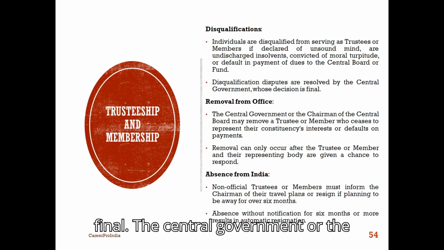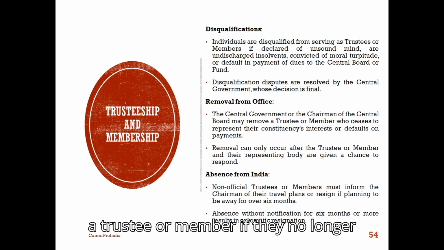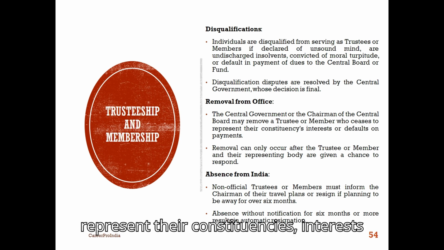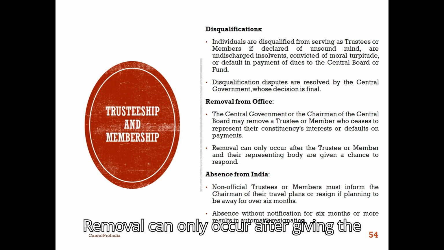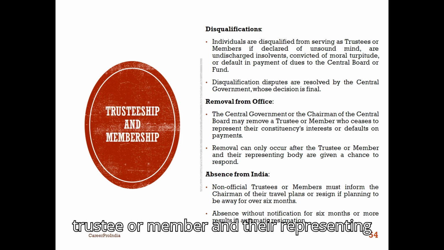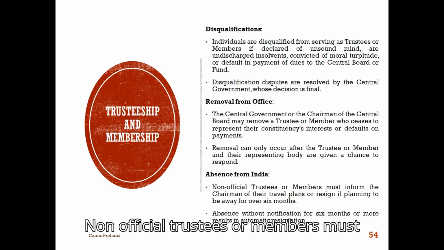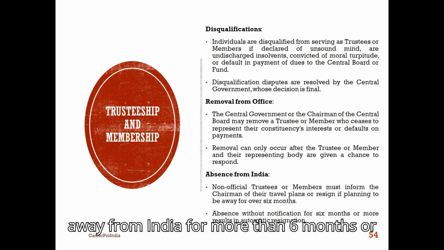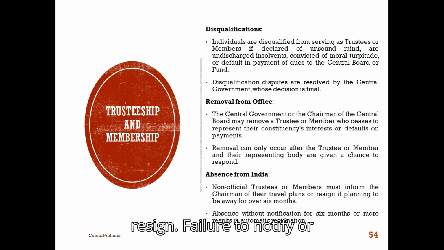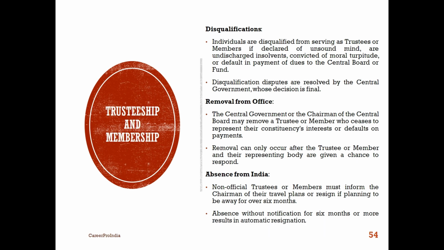The central government or the chairman of the Central Board may remove a trustee or member if they no longer represent their constituency's interests or default on payments. Removal can only occur after giving the trustee or member, and their representing body, an opportunity to respond. Non-official trustees or members must inform the chairman if they plan to be away from India for more than 6 months or resign. Failure to notify or absence for 6 months or more results in automatic resignation.